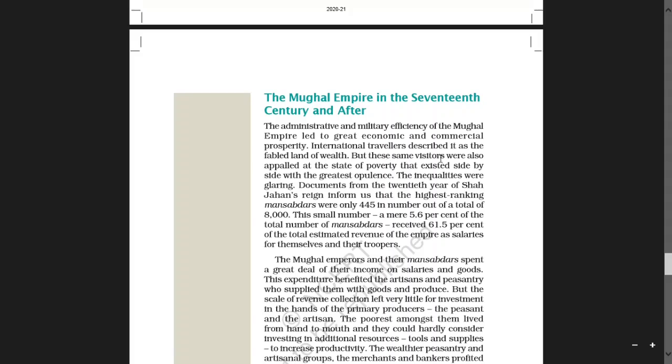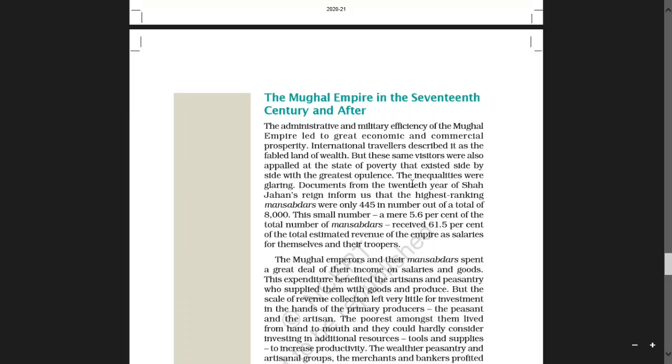But these same visitors were also appalled at the state of poverty that existed side by side with great opulence. They were the same visitors. Appalled means horrified, horrified at the state of poverty. Poverty means poorness, that existed side by side with great opulence. Opulence means richness. The inequalities were glaring. Glaring means very easy to see.